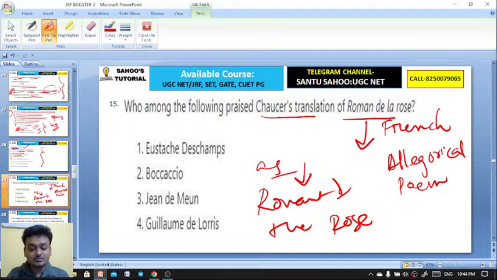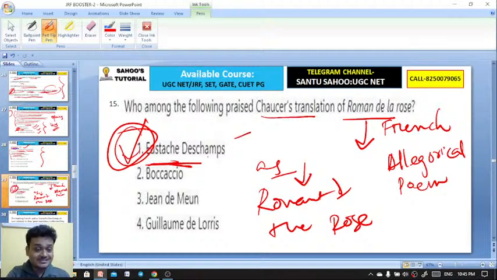We can divide Chaucer's period into three categories: the French period, the Italian period, and the English period. In this French period, he translated this work into Middle English as Romaunt of the Rose. The options are Boccaccio, John de Meun, Guillaume de Lorris. Here the right answer is Eustace Deschamps. Eustace Deschamps, a French writer, praised Chaucer's translation. So option A is the right answer.